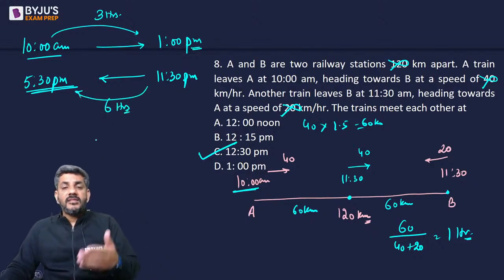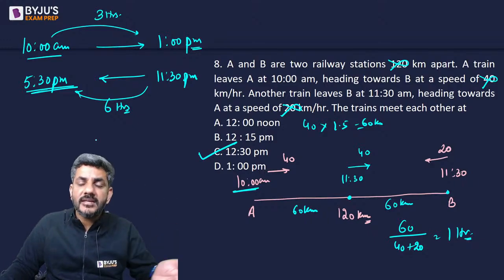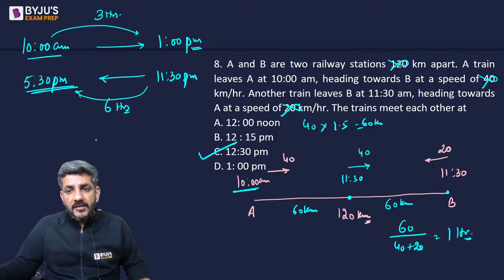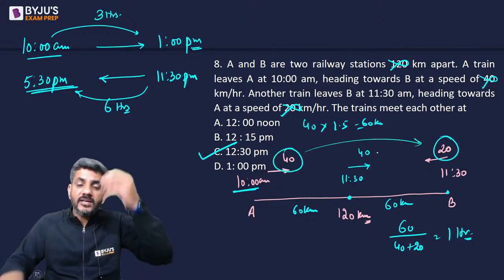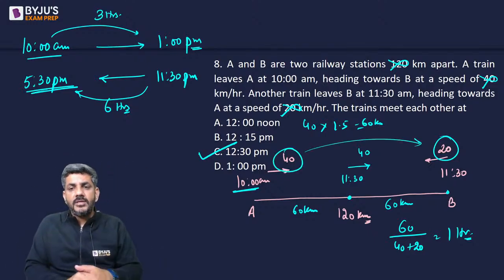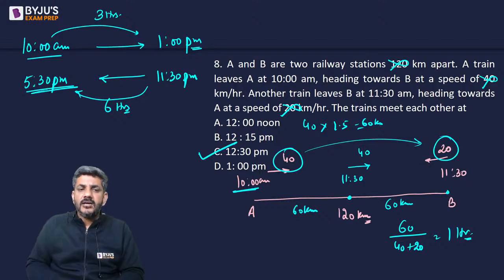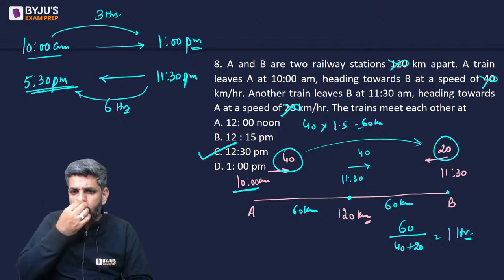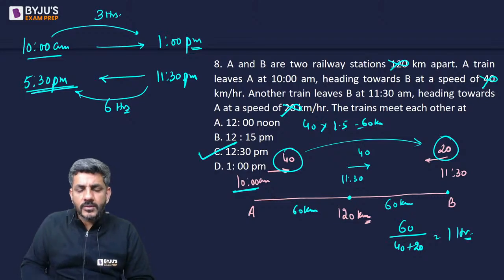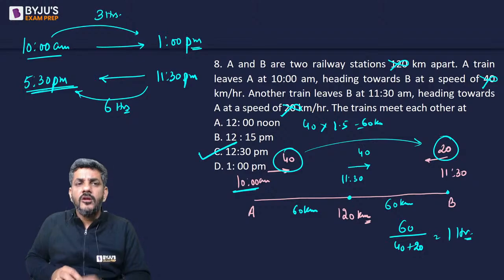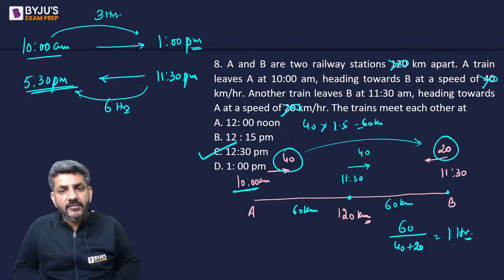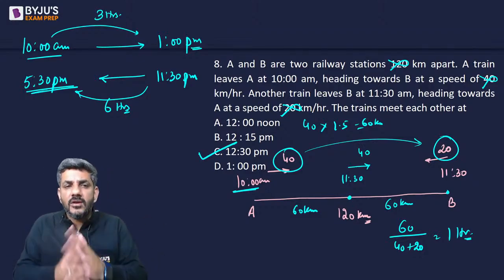So the simple thing is that the speed of the second train is half the speed of the first train. If the speed of this train is half of the speed of this train, whatever is the distance between them, they are going to meet at 12:30. Try and see. Assume any distance. You can assume a distance of 40, 50, 60, 80, 100, 120. Assume anything and see, the answer will be this only. So why not assume the distance as 120.